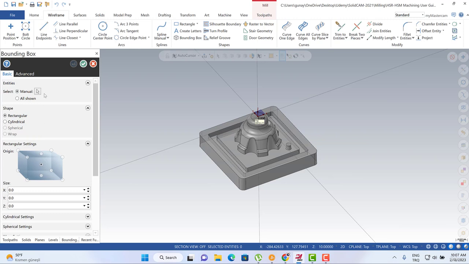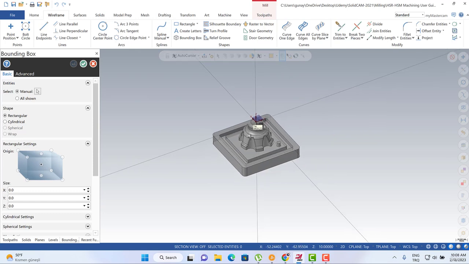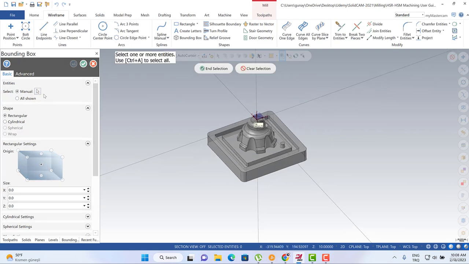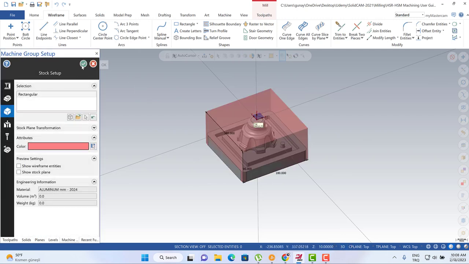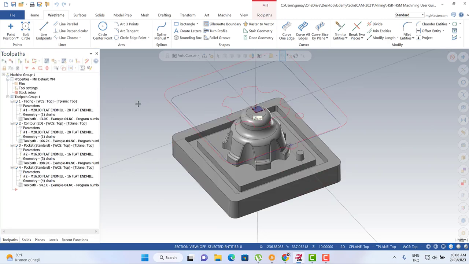And then we're going to see that the bounding box option is active right now. After that, we can prefer to use manual selection. And then we can easily select our model. We can hit that button, and then we can select our solid model. And then we can hit the end selection. Of course, before that, you need to be careful and turn to the 3D. Okay, so let me click the OK button, and then another OK button to see our stock setup.